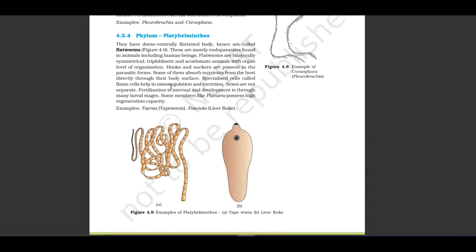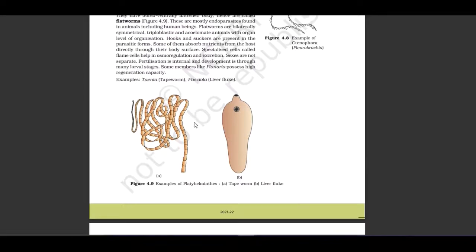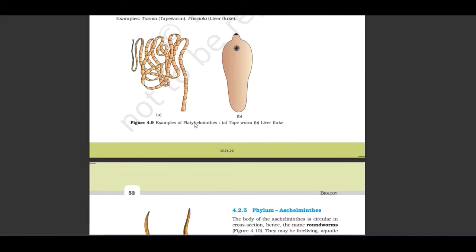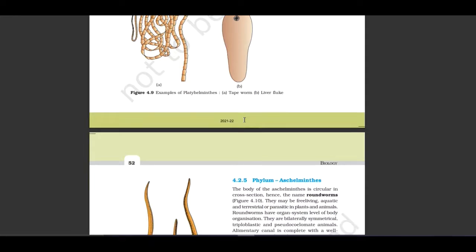Specialized cells called flame cells help in osmoregulation and excretion. Sexes are not separate. Fertilization is internal and development is through many larval stages. Some members like Planaria possess high regeneration capacity. Examples of Platyhelminthes are Taenia, the tapeworm, and Fasciola, the liver fluke. They have shown the pictures here of the tapeworm and liver fluke.